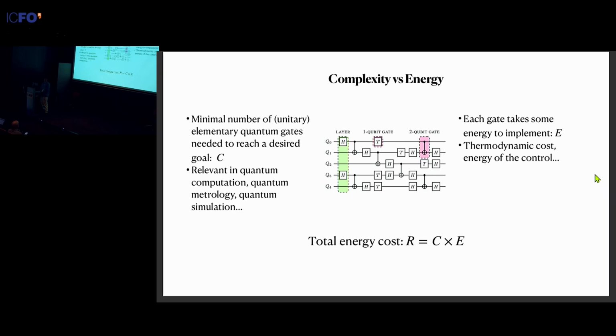And then naturally, each gate will take some energy for us to implement. As we've seen in the talks so far this week, this energy comes in many different forms. It can be the thermodynamic cost. It could be the energy of the control to manipulate the systems, and so on and so forth. In general, we denote this energy by the symbol E. Accordingly, we can define the total energy cost R as the number of gates times the energy of each gate.